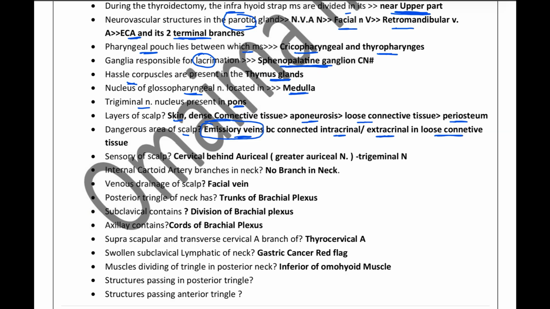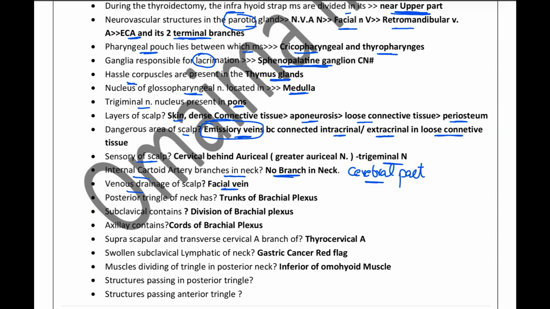So next up, what is the sensory supply of the scalp? For this we have the trigeminal nerve. Internal carotid artery branches in the neck: I have explained that it gives no branches in the neck. However, all the rest of the branches are in the cerebral part. From the cerebral part, that is inside the brain, it is giving the branches which we have learned. Venous drainage of the scalp is by the facial vein.